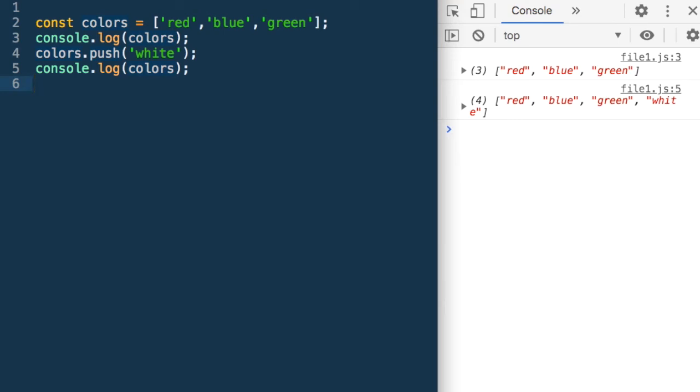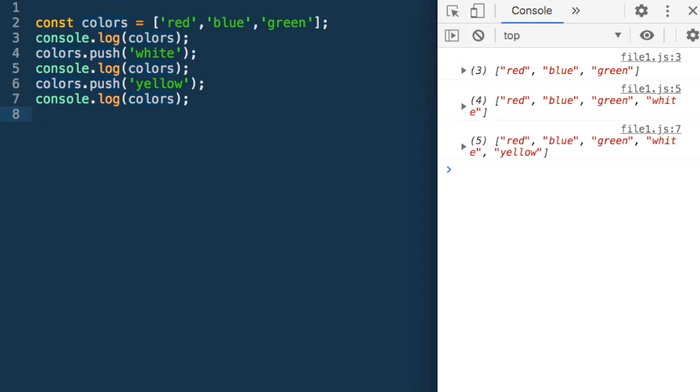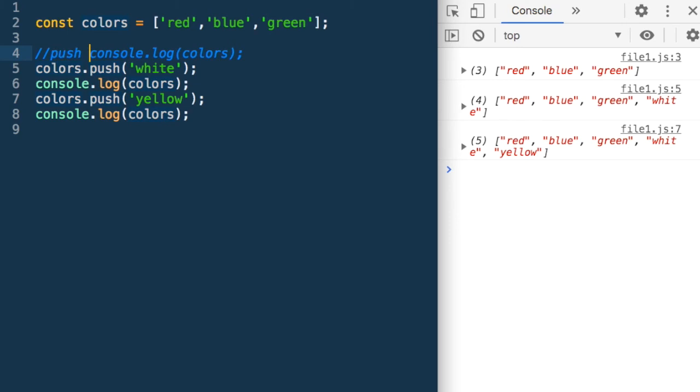Let's see if I want to add another. Let's say colors.push yellow, and let me log it again. So yellow has been added to the end of the array. So what does push do? Push adds or inserts at the end. So this is what push does.